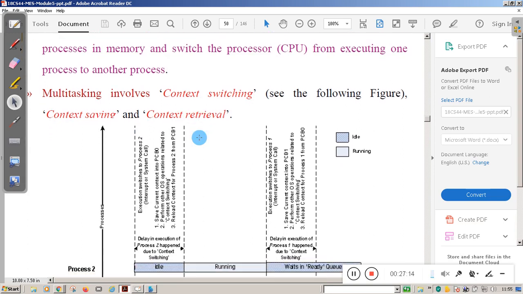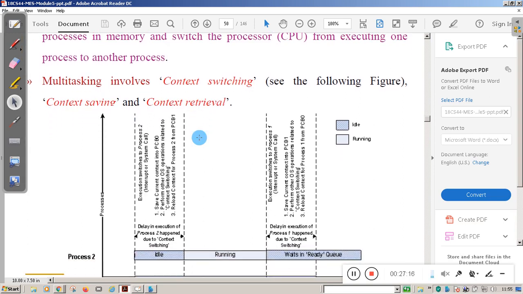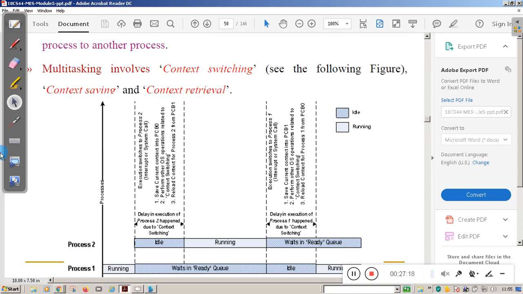Let me explain this one here. Students, you see here, all of you please concentrate. Here we have process 1 and process 2. Let us assume process 1 is running, and now process 1 wants to access some IO device. At that time it will move to waiting state. So at that time the CPU will switch from process 1 to process 2.